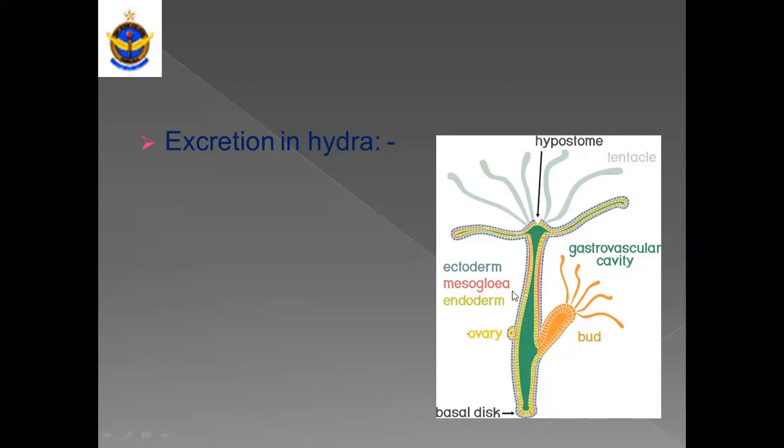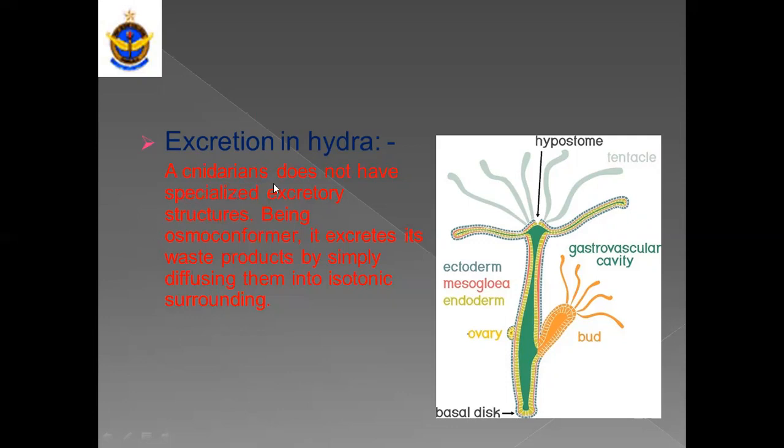It is present in water and attached from the base. So we can say that there is much more space in contact with the external environment. So we can say that Hydra is an organism which always relies on the process of simple diffusion, whether it is gaseous exchange, excretion, or any kind of digestive activity.